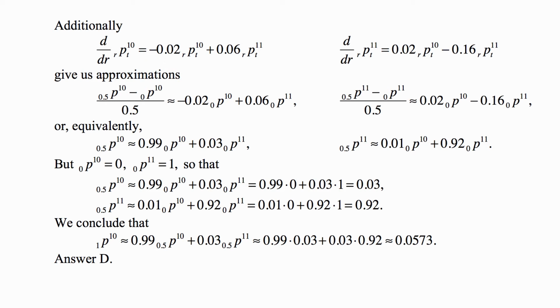So the wording of the problem, because it had the Kolmogorov-Forward equation, which is a differential equation, and then it says use this step, it tells you that you're using a stepwise approximation of the derivative with a difference quotient, which is called Euler's method, and you are expected to know this for the test.